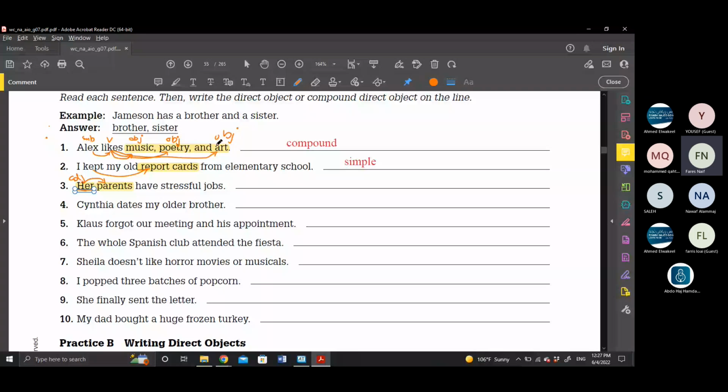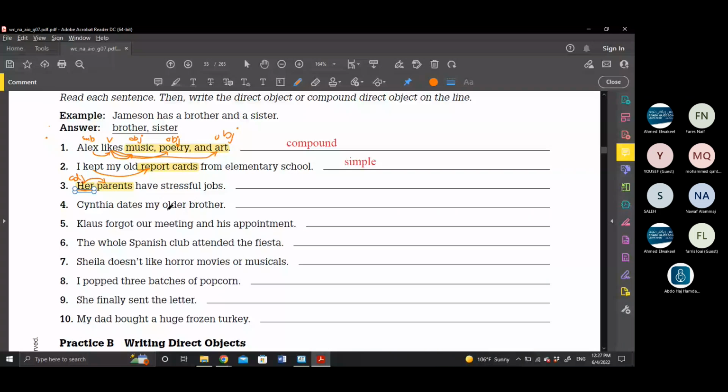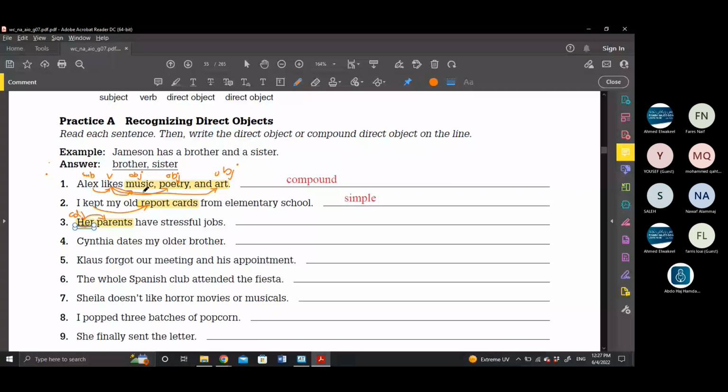You can't say music and poetry and art. You cannot say this. You can say music, poetry, and art, with a comma at last. So when we count more than one word, more than three words, 2, 3, 4, 5, and so on. If I have only two words, I say music and poetry. If I have more than two, we put a comma between each noun, and before the final one, we add and. Like this example, Alex likes music, poetry, and art.